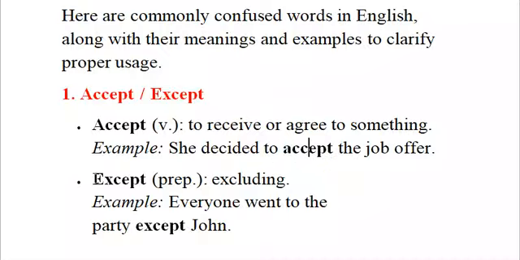So the second one is except. Except is a preposition. It means excluding something. For example, everyone went to the party except John. This means everyone has gone to the party, but someone has not gone. Who is he? This is John. So we want to explain that John has not gone. So we explain this kind of situation by using except.